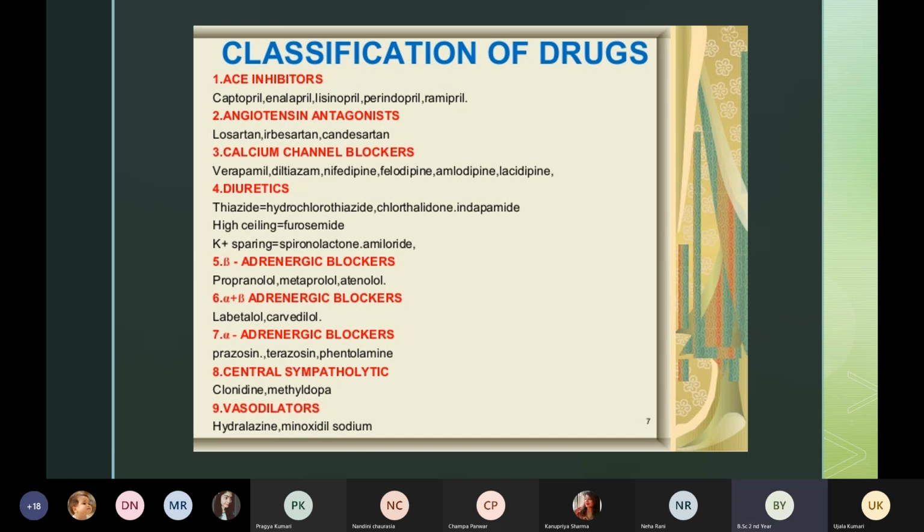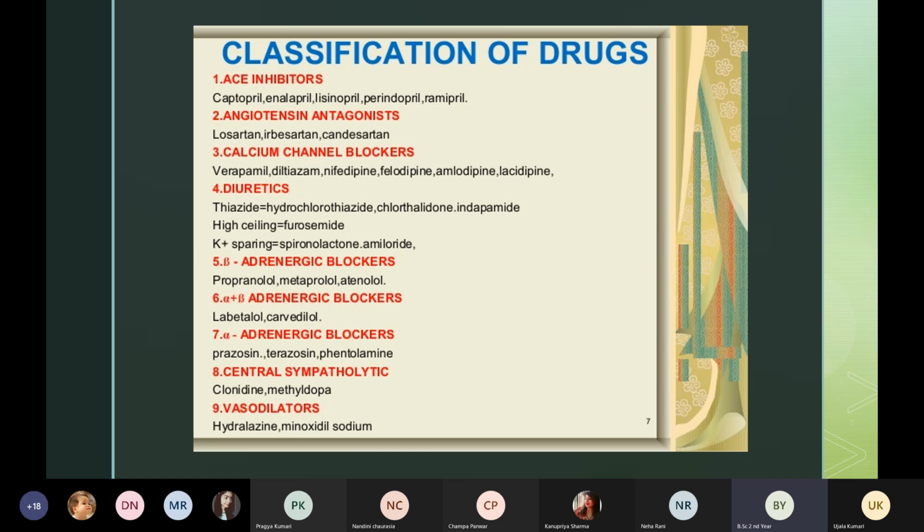Then another classification is the central sympatholytics. A very commonly given medicine to the patient is methyldopa or clonidine tablet. These are some of the medicines under central sympatholytics. And the last, which is commonly given, is the vasodilators.